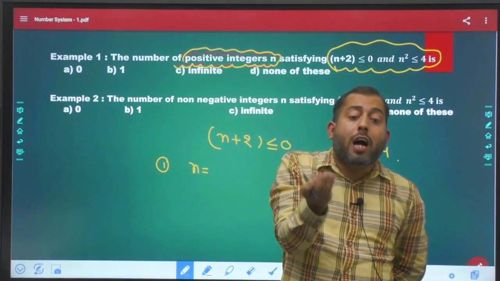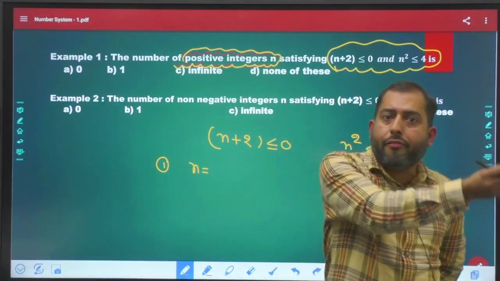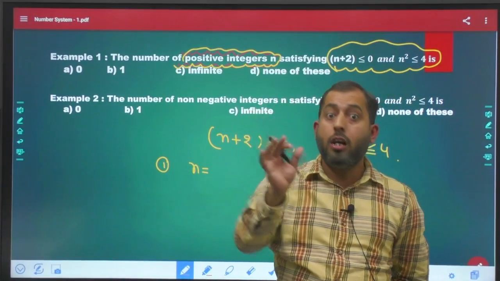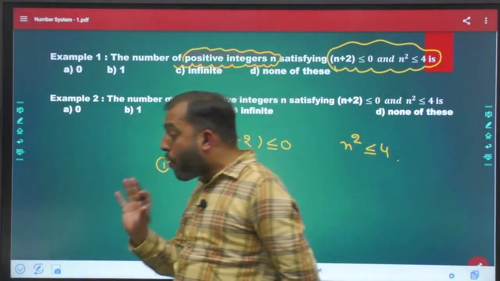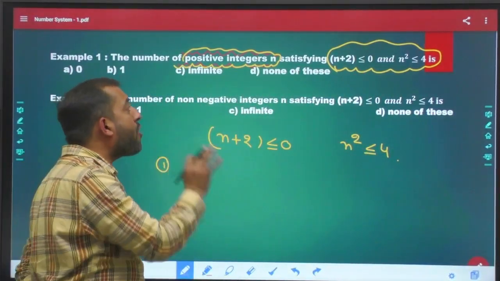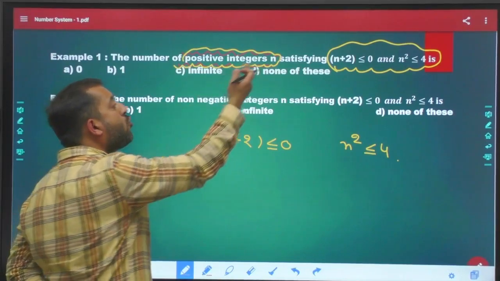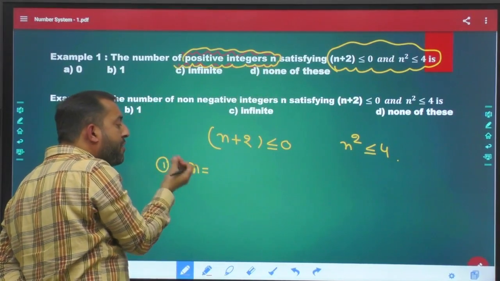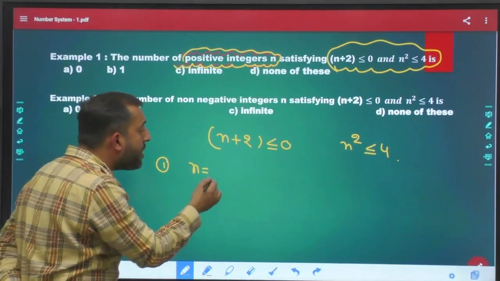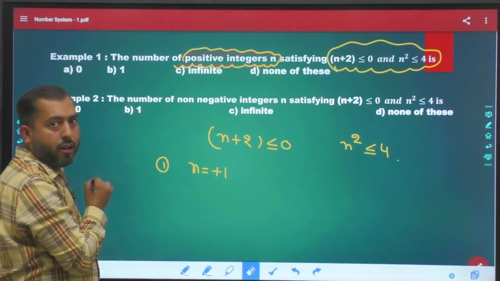Positive integers are 1, 2, 3, 4, 5, 6 and goes on. So the smallest positive value of n that I can assume here is +1.